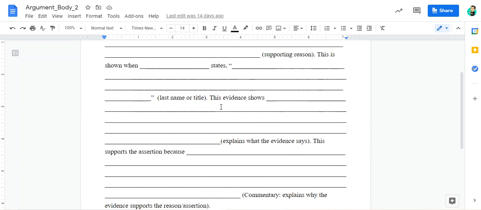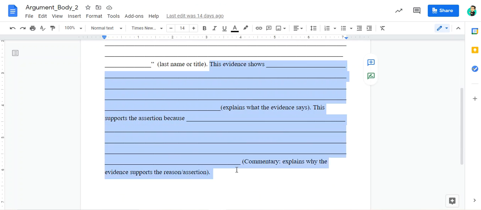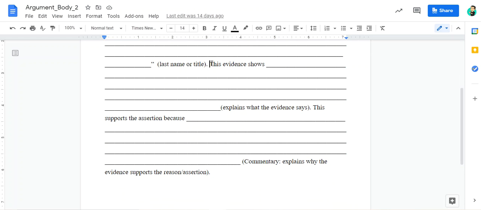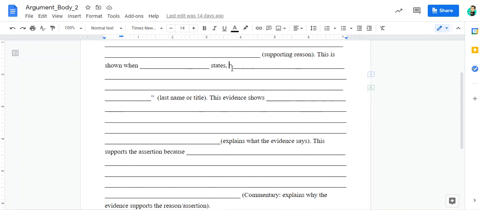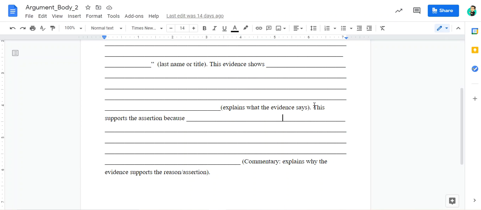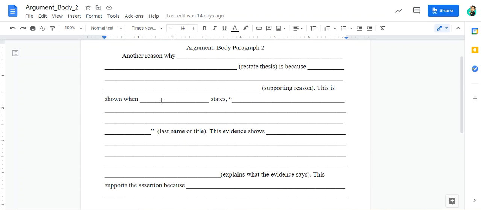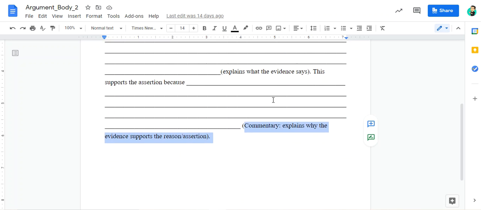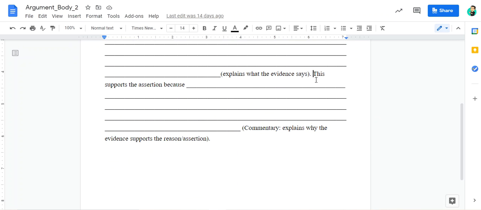And the last part here, this is our commentary. Okay, so it's two parts here, so I broke it up. First part, this evidence shows, and again, you can change this beginning part, you're going to explain what the evidence says in your own words. Okay, so you're explaining to your reader, what does this mean here? Okay. And the second part is you're going to explain why this evidence supports that reason and supports that overall claim, right? Supports your side. Okay? So you're going to say, and again, you can change this,